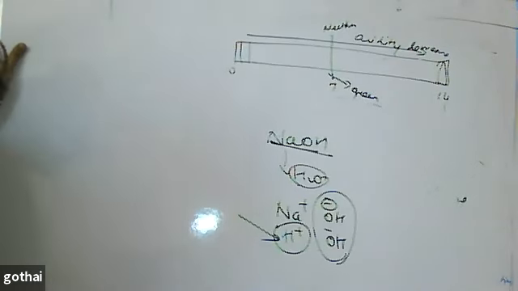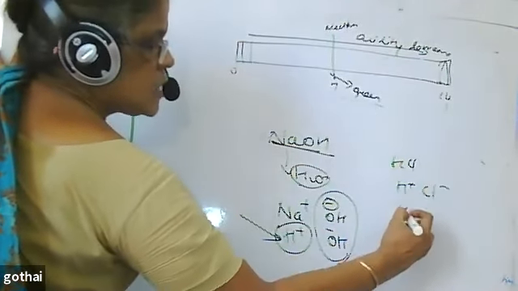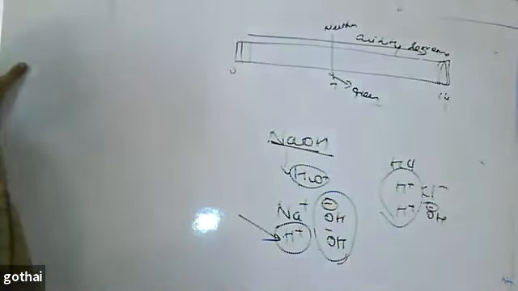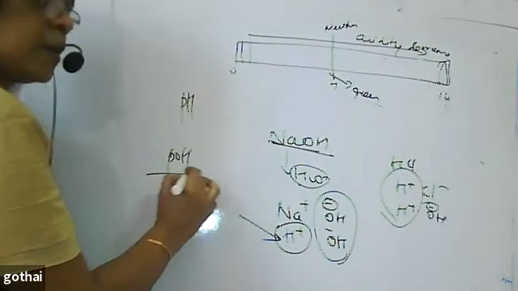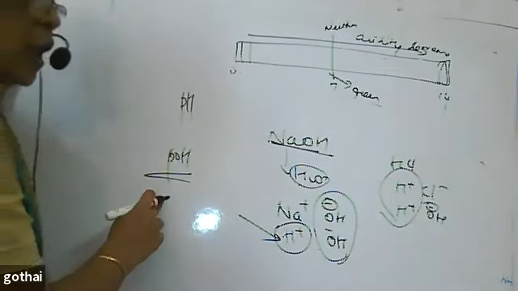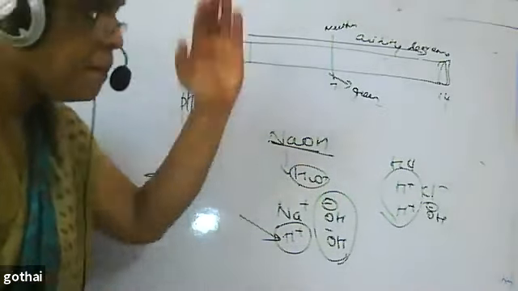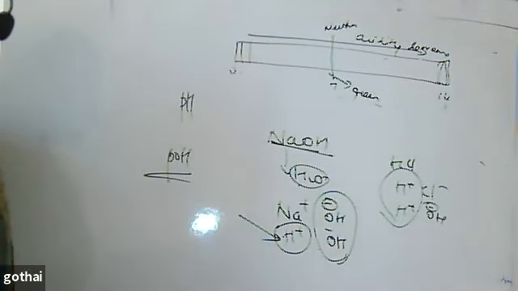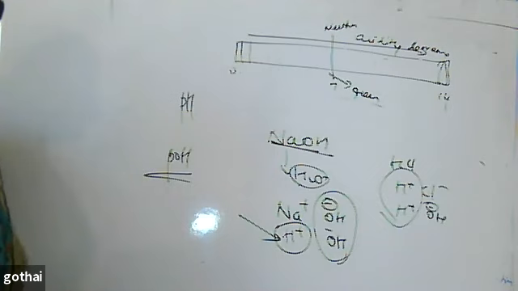Yes, ma'am. So an acid also has OH ions in it. For example, when I put HCl in water, H plus and Cl minus, and also H plus and OH minus. H plus ion concentration is more. Like you study pH, you can study pOH also. It's not in your syllabus right now, but you can measure in terms of OH ion also, because both acid and base have H plus ion and OH minus ion. If it is an acid, H plus ion concentration is more. If it's a base, OH minus concentration is more.